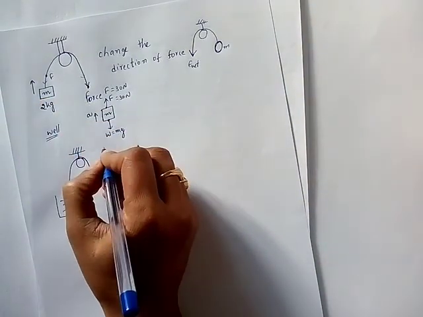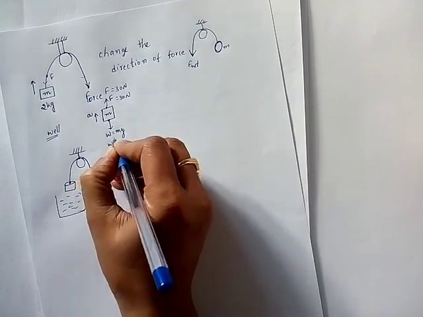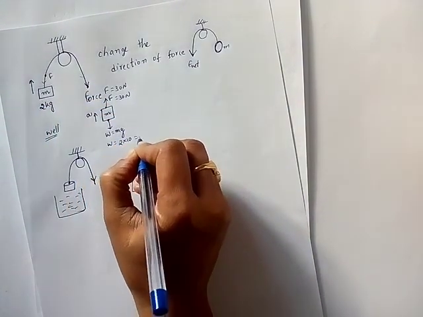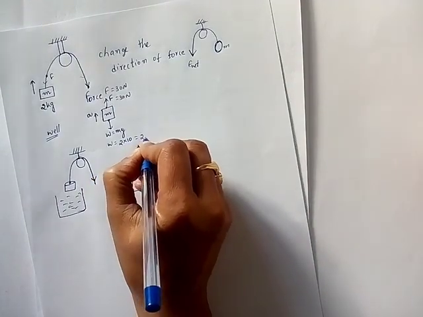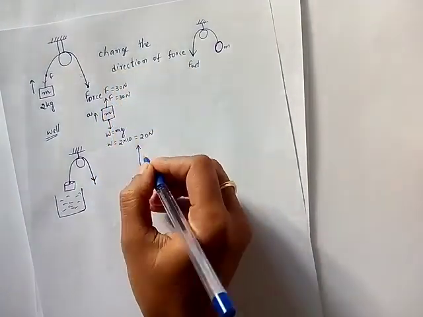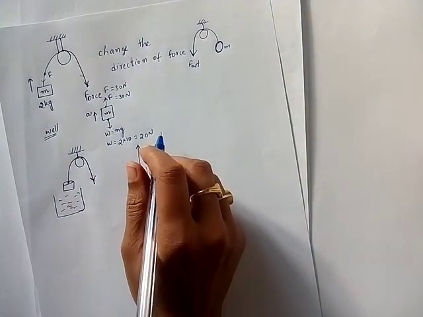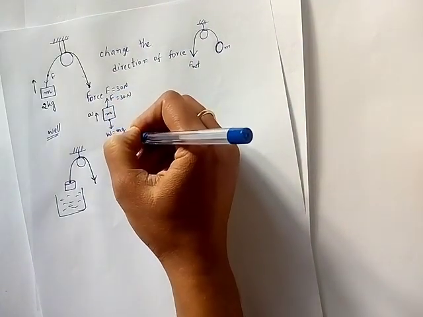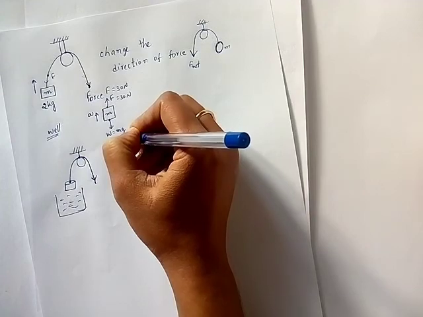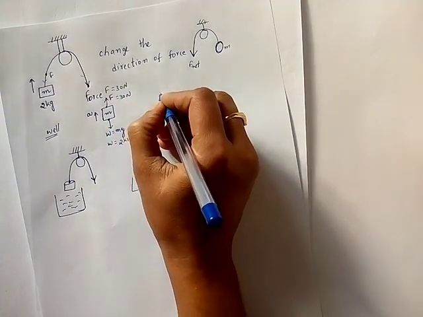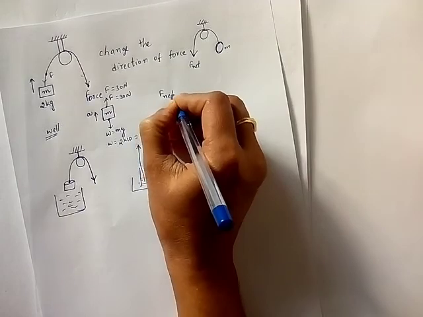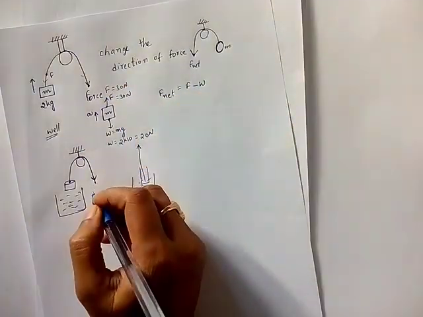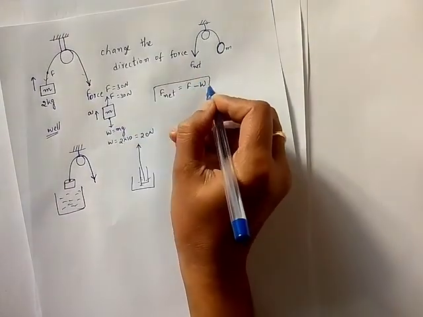You know the mass value. So find W is equal to 2 into g value 10 meter per second square. So 2 into 10 is 20 Newton. With this also you will understand the acceleration of the block will be upwards, because unbalanced force is acting and they are in opposite directions. So what is F net? F net will be equal to F minus W. Understood this equation, how I have drawn?